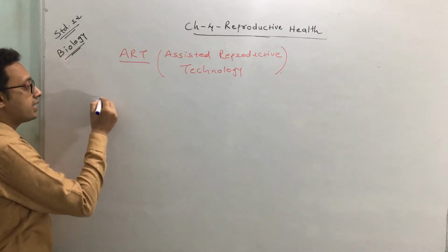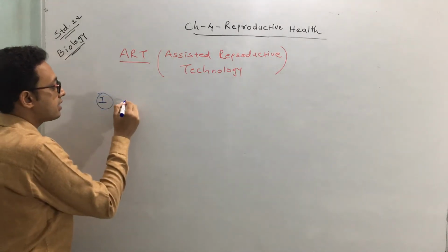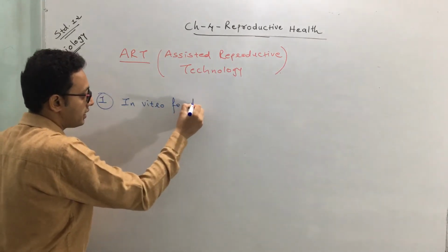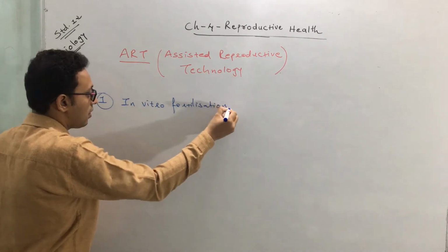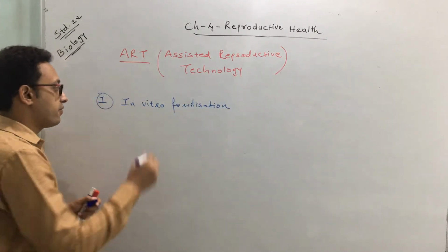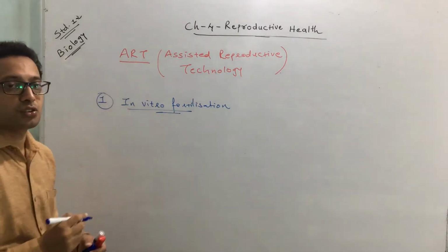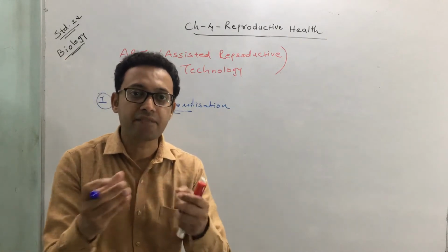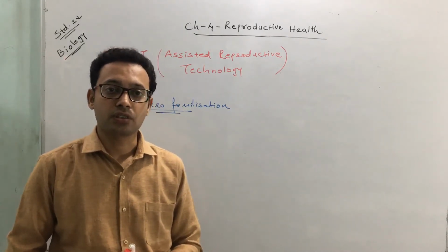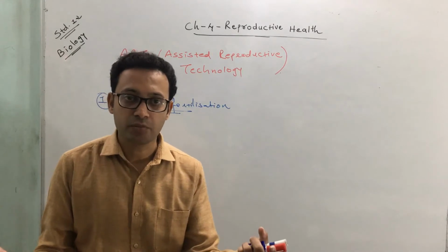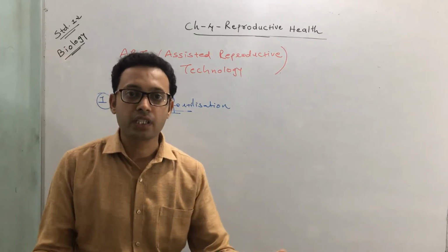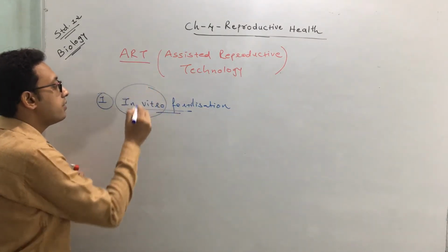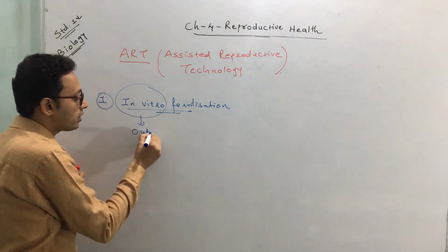Okay? And one of the first techniques which is adopted under ART is in vitro fertilization, followed by embryo transfer. But first we will discuss this in vitro fertilization. You know the meaning of fertilization. Fertilization means a fusion of male and female gamete. Okay, so here we do the same. In this technique, we are doing a fusion of male and female gamete. But where? In vitro. In vitro means outside the body.